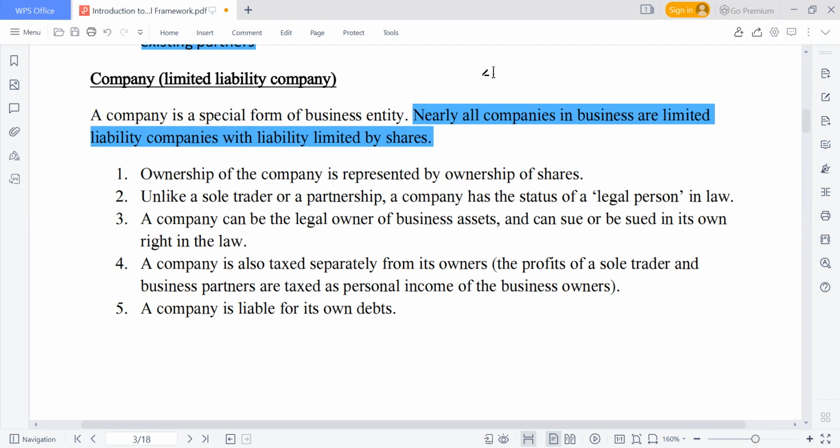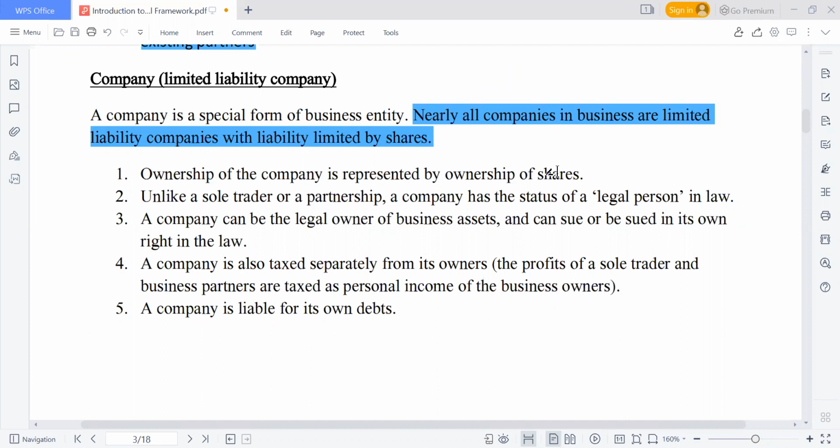Let's say, for example, there's a business failure, a corporate failure, and I invested, let's say I purchased 20,000 units of shares at 10 million. So if there's a corporate failure now, I can only lose up to the amount of shares that I have purchased. There's no need for me to sell my private property to meet this obligation. No, there's no need of that.